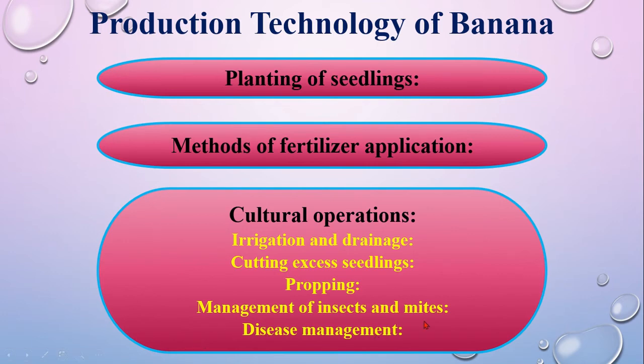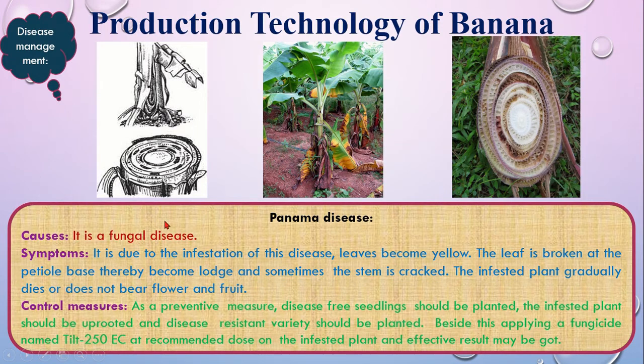Next point is insect, mite, and disease management. There are three diseases which are very harmful for banana cultivation. First one is Panama disease, second one is Sigatoka disease, and the last one is bunchy top disease. So this is now the description of Panama disease, which is very harmful for the banana plant.